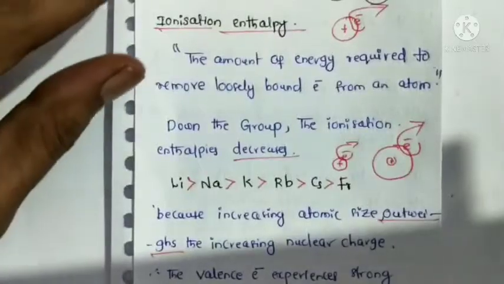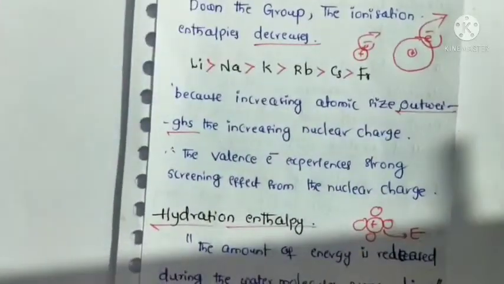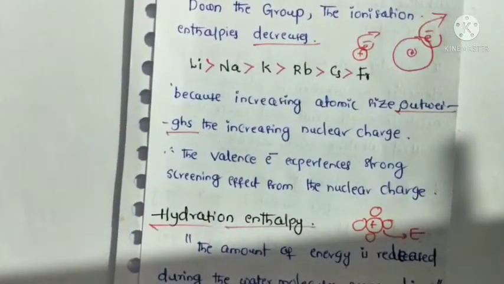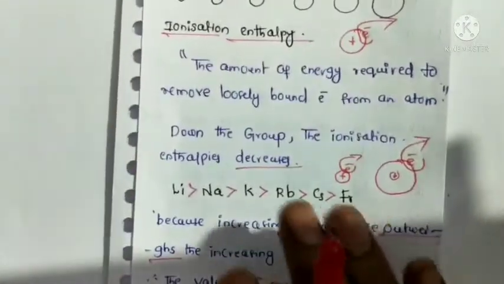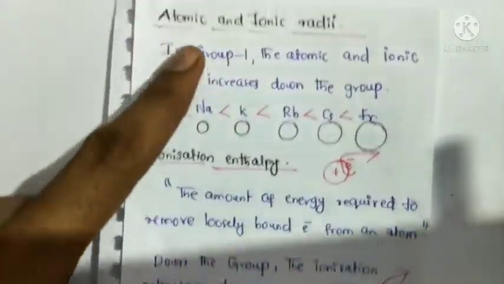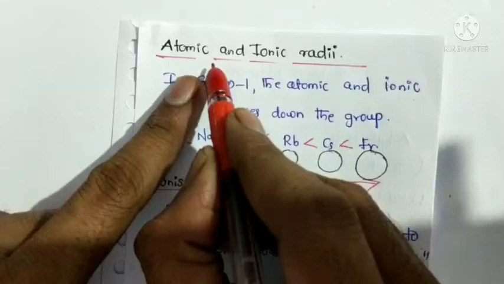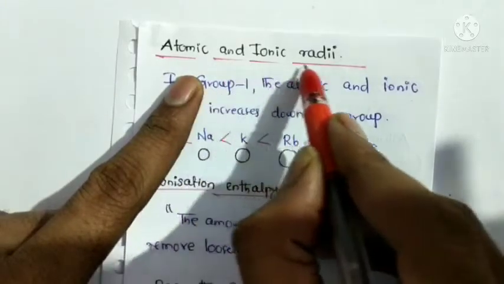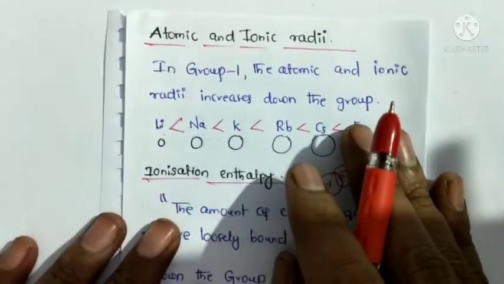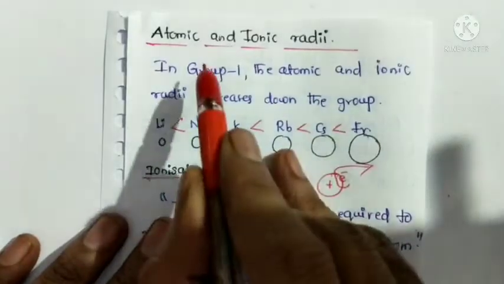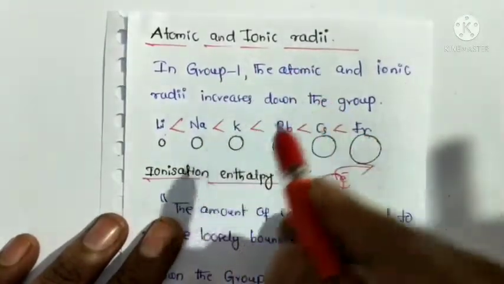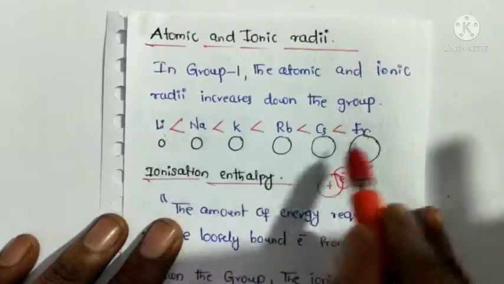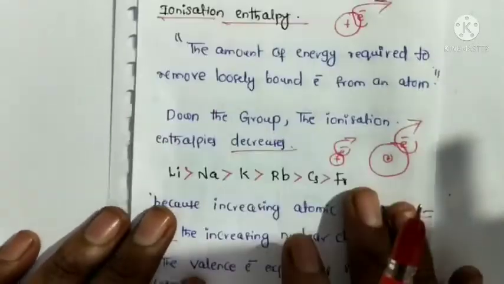Here, three very important questions arise from this concept. First one is, write down the order of atomic and ionic radius. Generally atomic and ionic radius increases from lithium to francium.